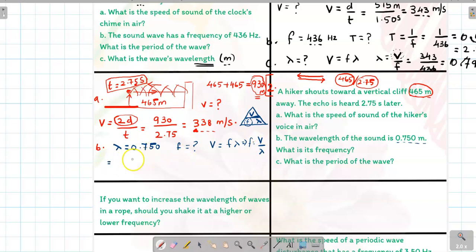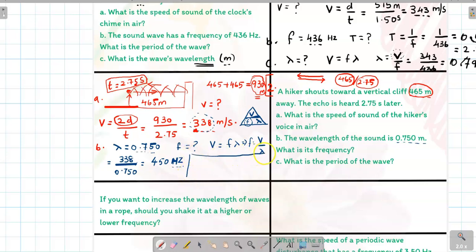What is the speed? Just now we found it, 338. And the lambda is the wavelength given, 0.750. So what is the answer? The answer is 450 hertz. We are finding the frequency. Yes, hertz. The unit of frequency is hertz.